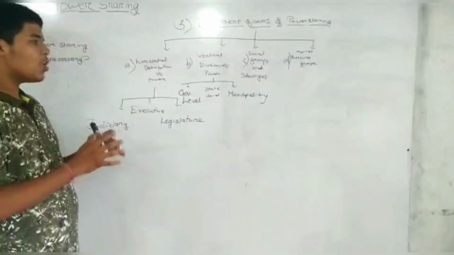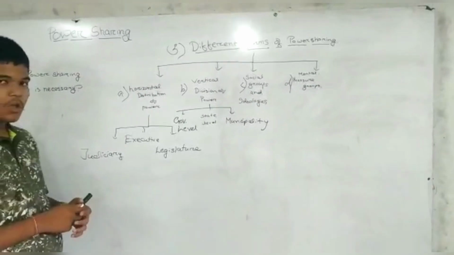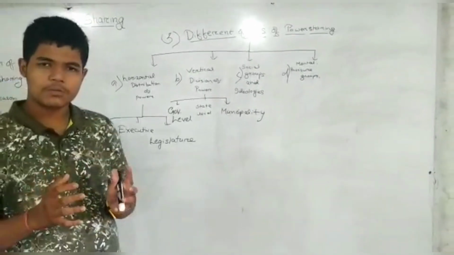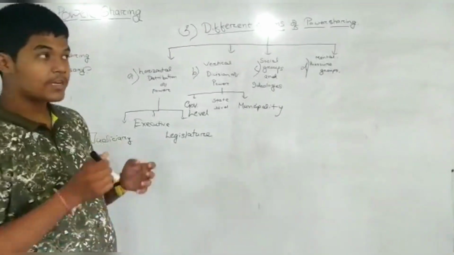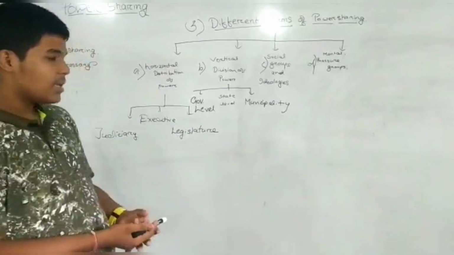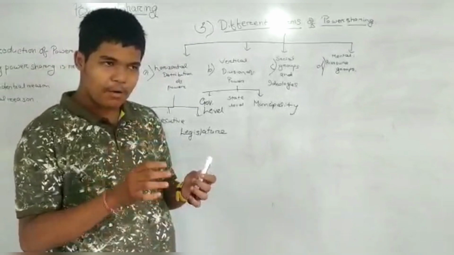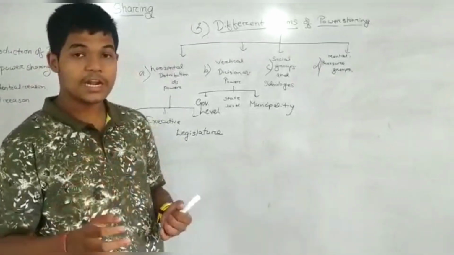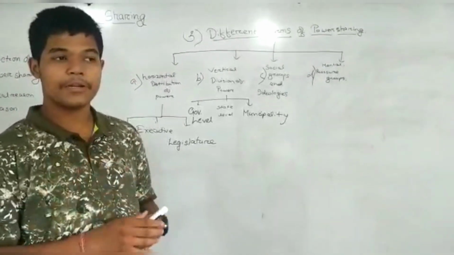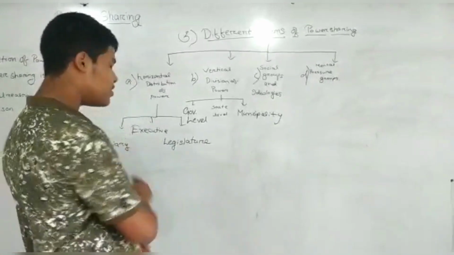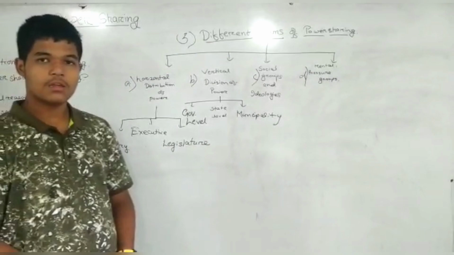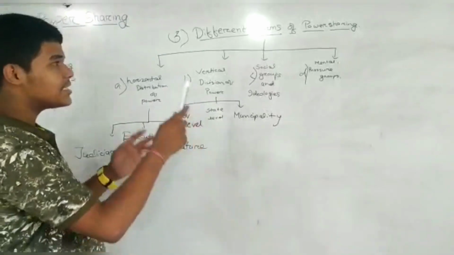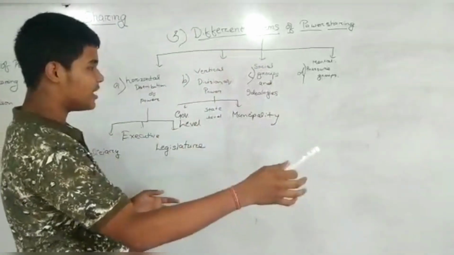The first form is horizontal distribution of power. Horizontal distribution of power means what? We have read in class 9, class 8 that what is horizontal distribution of power. In this, the power is being shared among different organs of the government, such as judiciary, executive and legislature. We will study the different forms of power sharing.